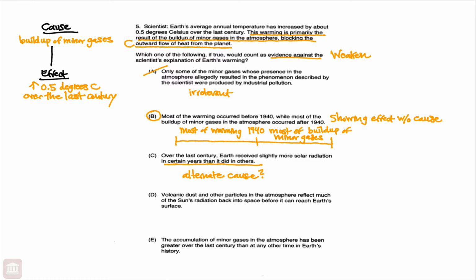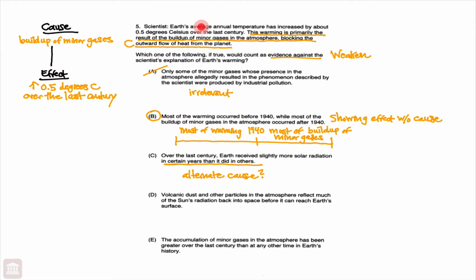So you notice it is not an alternate cause, because C is not comparing this past century to the century before it. It's comparing certain years within this last century with other years within this last century. So it's not an alternate cause, because our observed effect was that the Earth's average annual temperature, the average, increased.